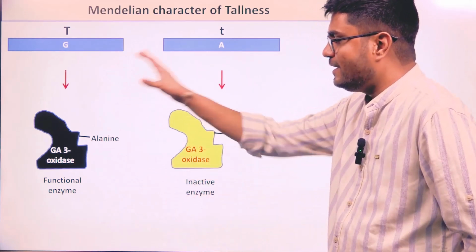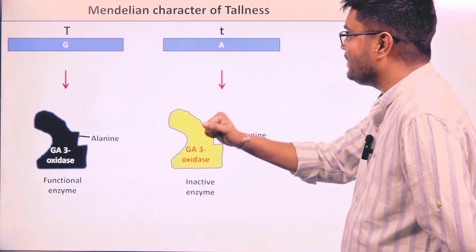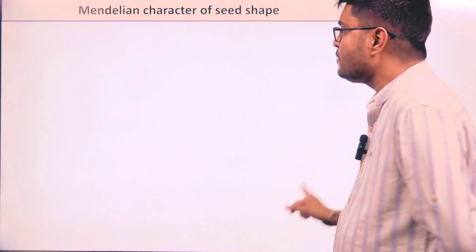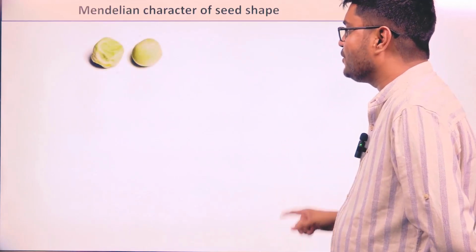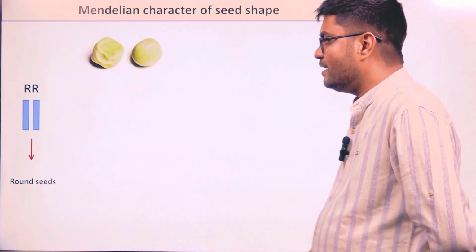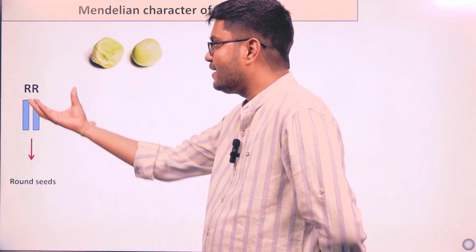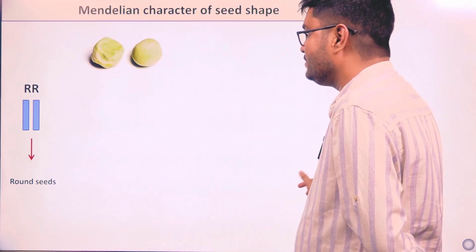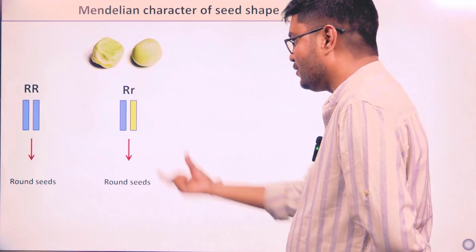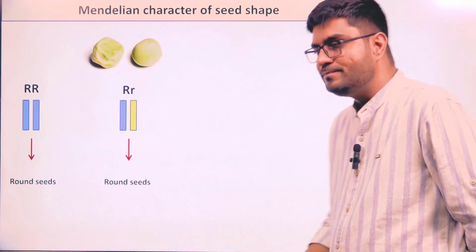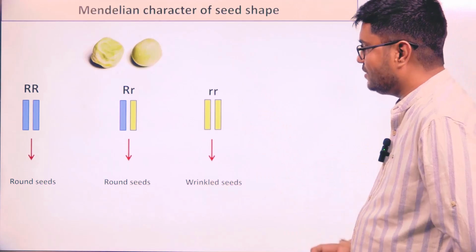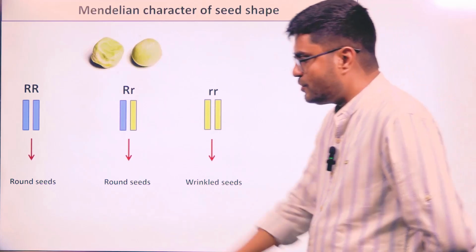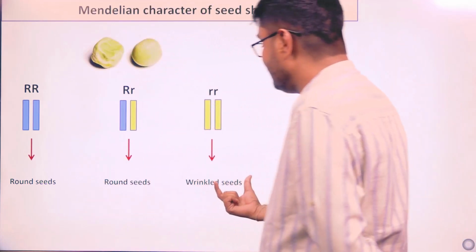Now we apply the whole thing again to another interesting example of Mendelian characteristics, that is Mendelian character of seed shape. So the pea plant is having two types of seeds: round seeds, capital R, where both the alleles are identical, homozygous dominant. Then capital R, small r, heterozygous, still the seeds are what? Round. And small r, where the recessive condition is there and seeds are what? Wrinkled. So round, dominant, and wrinkled, recessive.